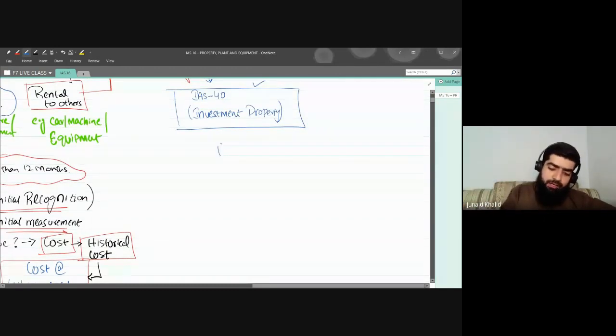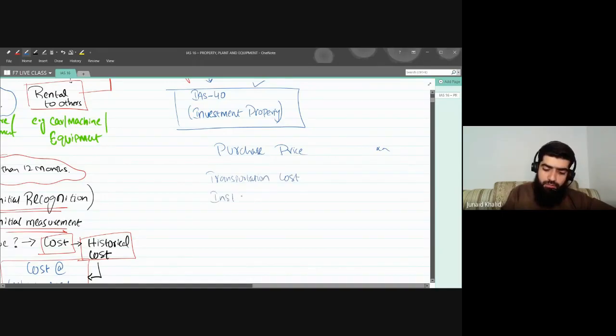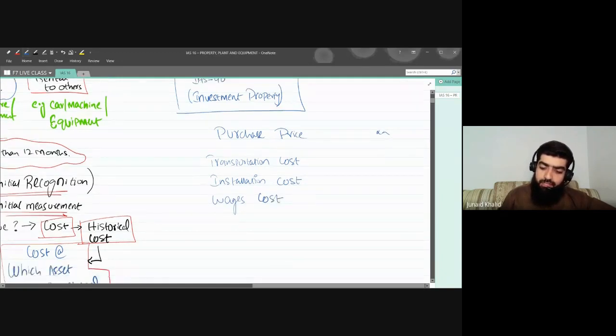If I make a rough example, we have the purchase price, and then we have included the transportation cost, the installation cost, and the wages or labor charges. So we have included all of these costs.